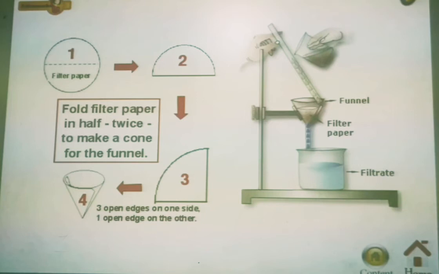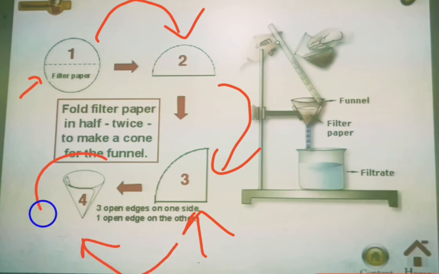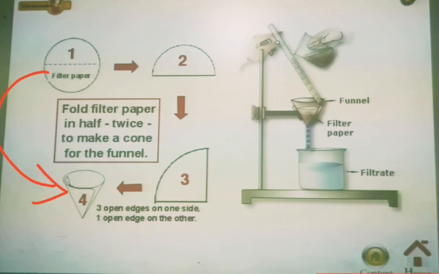Now we are going to discuss the process for using this method. First of all we will need a filter paper, which we easily get in the market. Then we'll fold the filter paper into a semicircle, which you have already seen or studied in maths also. Then another fold has to be made, which will turn it into a quadrant. One last fold will turn it into a cone. This is what we want: we wanted the filter paper to turn into a cone.